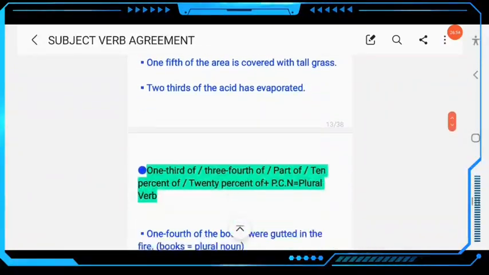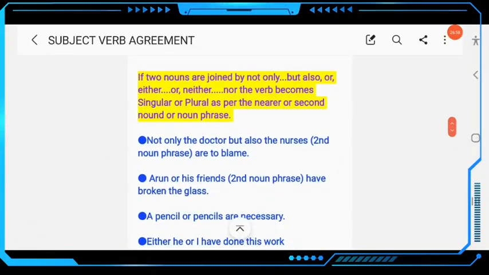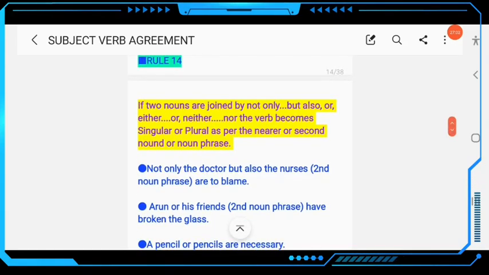Then next come to rule number 14. If two nouns are joined by not only but also, or either or, neither nor, the verb becomes singular or plural as per the nearer or second noun or noun phrase.